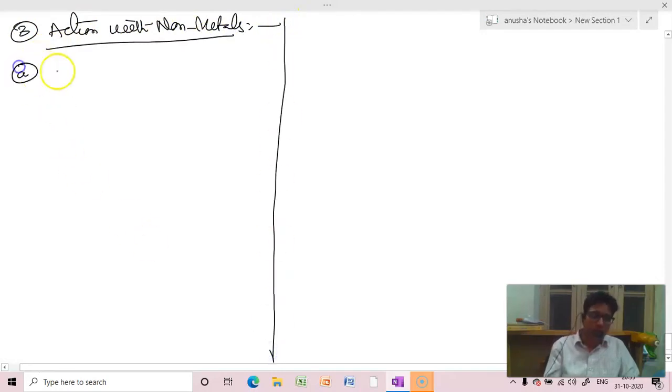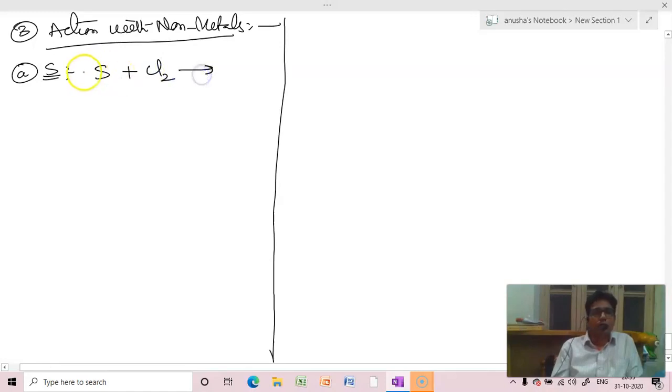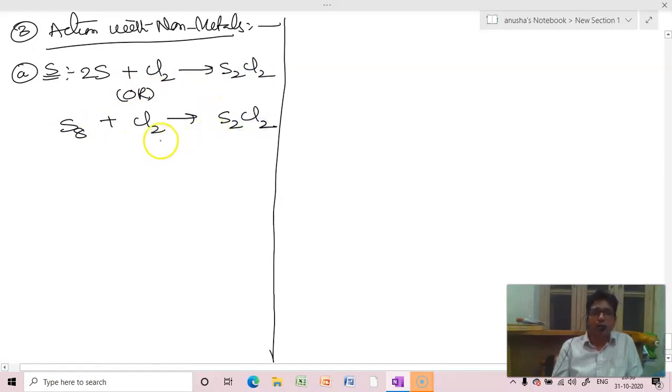What? A. With sulfur. It reacts with sulfur to form sulfur monochloride or S2Cl2. Sulfur with chlorine. 2S plus Cl2 gives rise to S2Cl2. Or sulfur exists in the form of what? S8 with chlorine has to give S2Cl2. Right? So there are 8 sulfurs, right? Here 8.